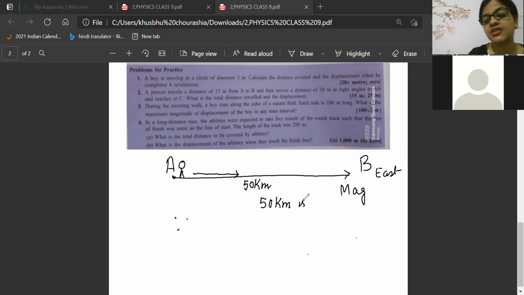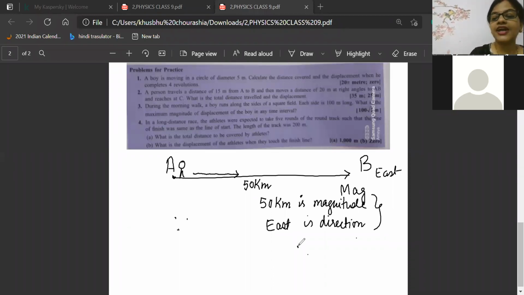Last class I discussed this key point. 50 kilometer is magnitude and east is direction. Since both are there, it is called displacement. Very good. Ashwin is correct. Displacement is a vector quantity. Avinash is also telling displacement is a vector quantity. Kanishka is also telling displacement is a vector quantity.